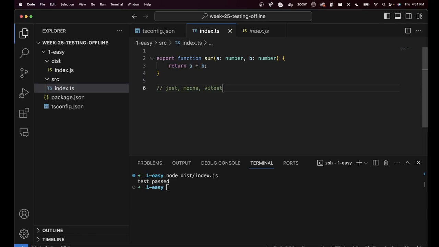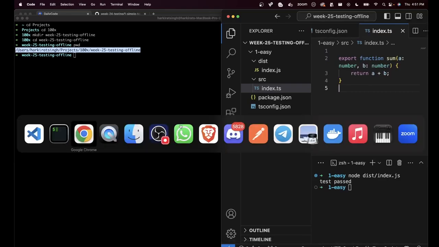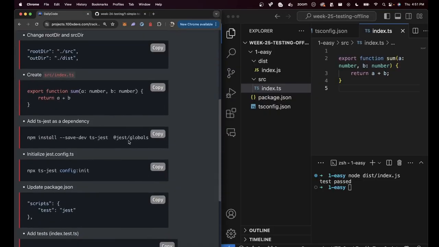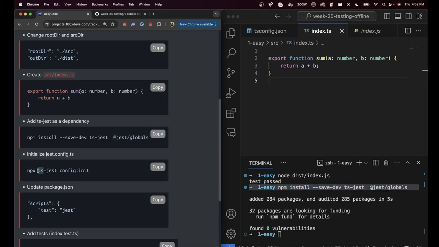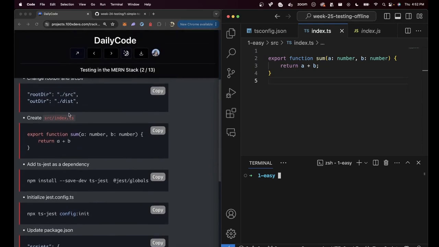Let's see how you initialize Jest in a TypeScript project. Here I'll have to go back to the slides because even I don't remember all the dependencies that you have to bring in. You have to bring in ts-jest as well as @jest/globals. If I install these dependencies and then run the command npx ts-jest config:init, which is similar to this command right here.